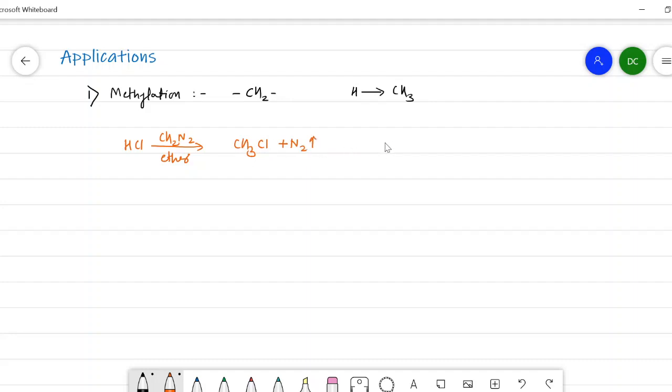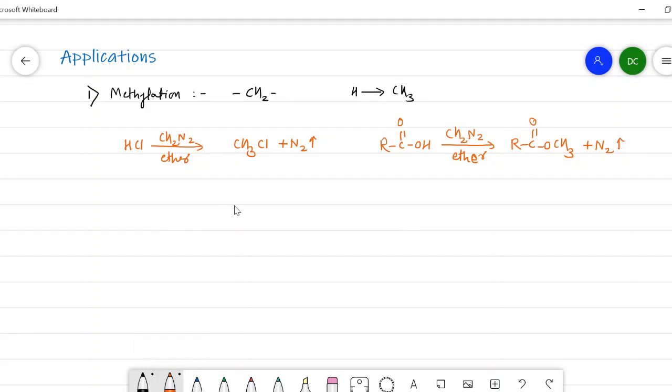Then I will write the second reaction here, and we will take a carboxylic acid, RCOOH, with CH2N2 in ether. Then the product will be RCOOCH3 plus N2.